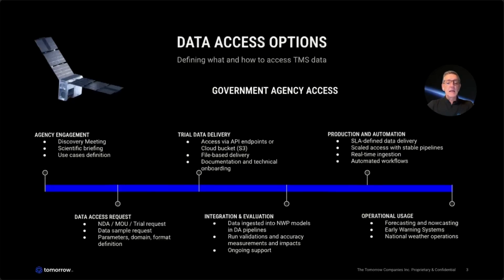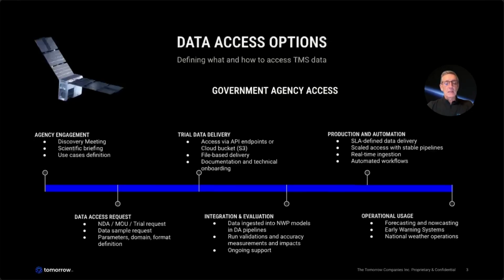We will have an NDA or MOU signed for the trial request, and we will start defining together the specific products, spatial domain, and data format. The products could be level 1 or level 2 data, and the domain, for example, global or regional data access. We provide satellite data in multiple data formats, usually as netCDF files, but we can also provide other WMO standards if required.